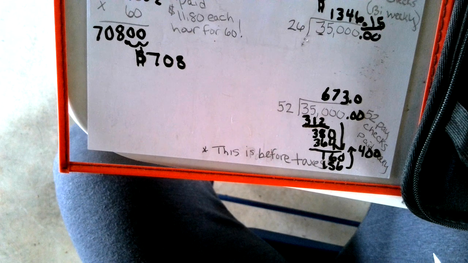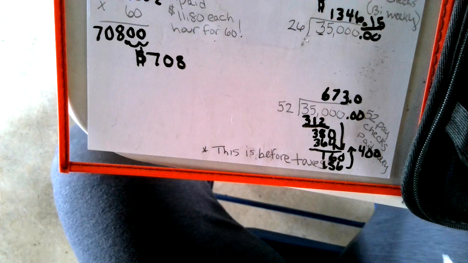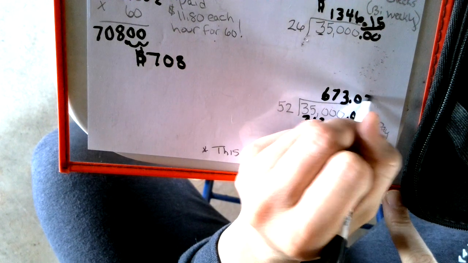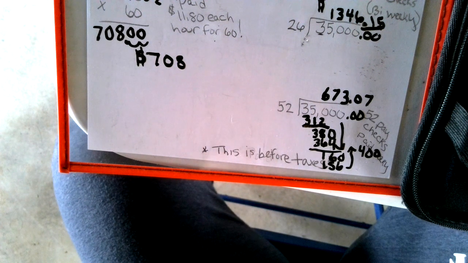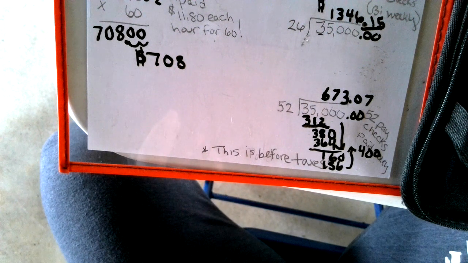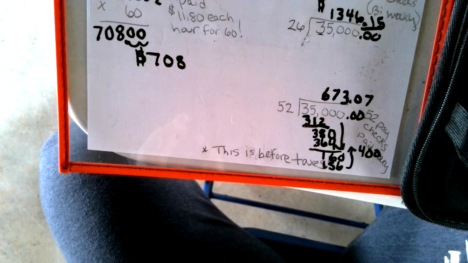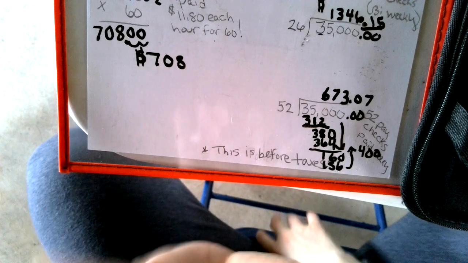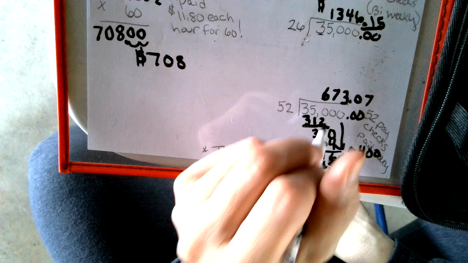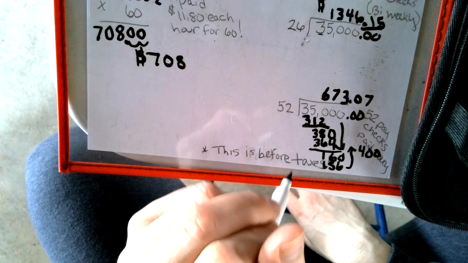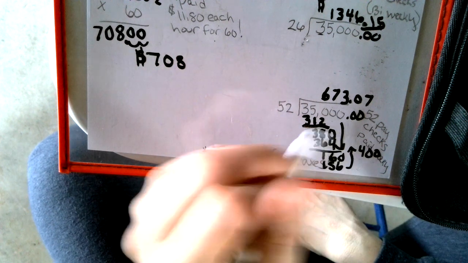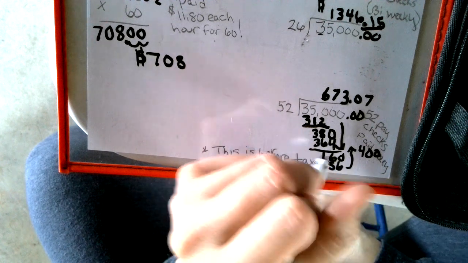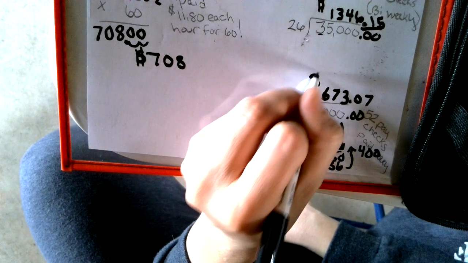So then we have to figure out 400 divided by 52. It's going to be roughly 7 of them. Okay. So if we really think about this, 35,000 being split amongst 52 paychecks, it's going to roughly give us somewhere around $673 and like 7 or 8 cents for when this is all said and done.